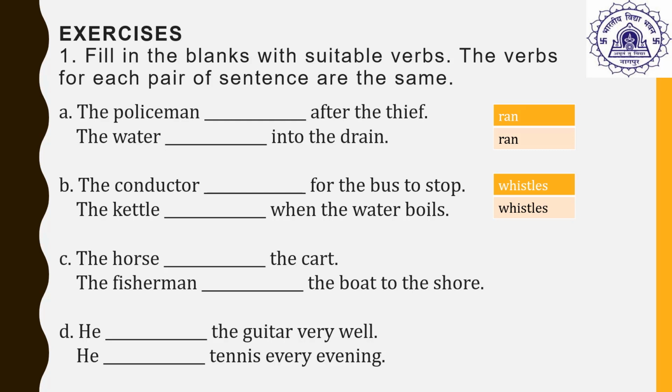The horse dashed the cart. The fisherman dashed the boat to the shore. So the common answer here is pulls. The horse pulls the cart. The fisherman pulls the boat to the shore. He dashed the guitar very well. He dashed tennis every evening. So here the common answer is plays. He plays the guitar very well. He plays tennis every evening. In the second, third and fourth example, the present form of the verb is used.